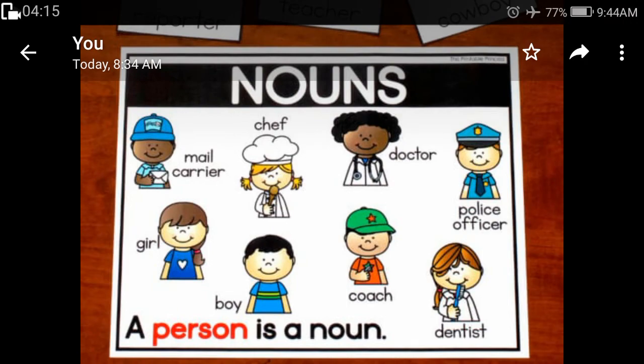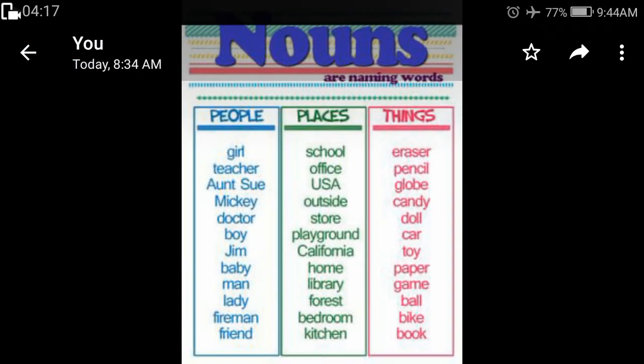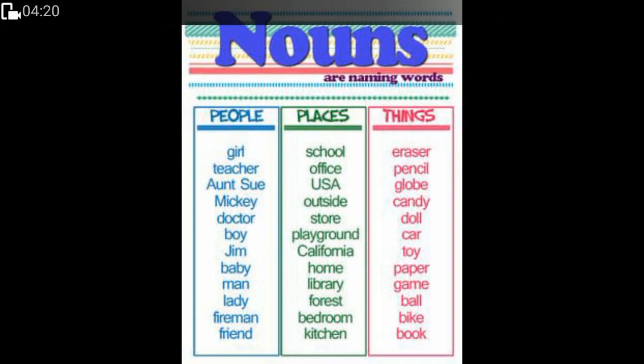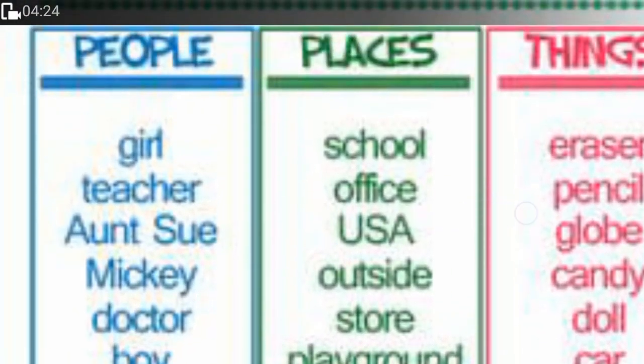A person is a noun. Now let's see what other nouns we have. Nouns are naming words. As we had already said, when we are talking about people, it can be gender related, a name, or their profession. In people we have girl, boy, teacher, doctor.